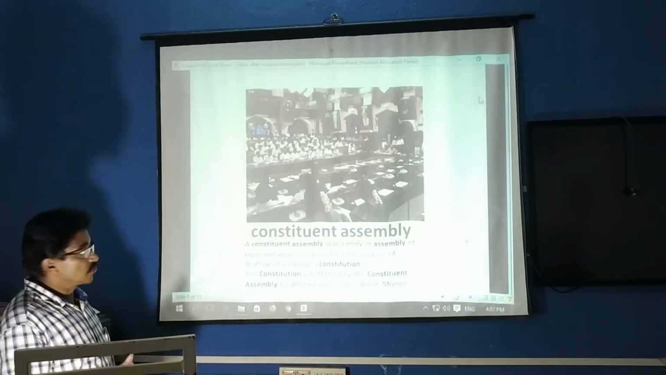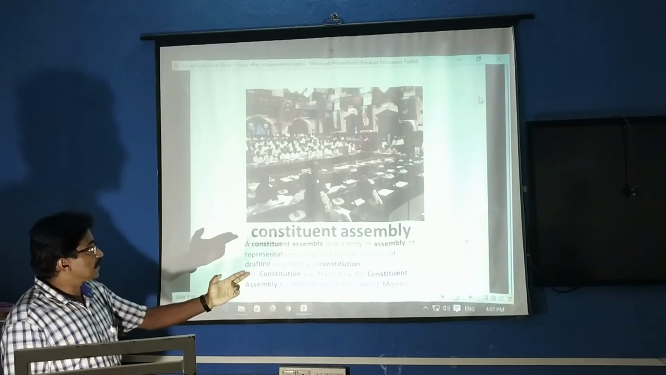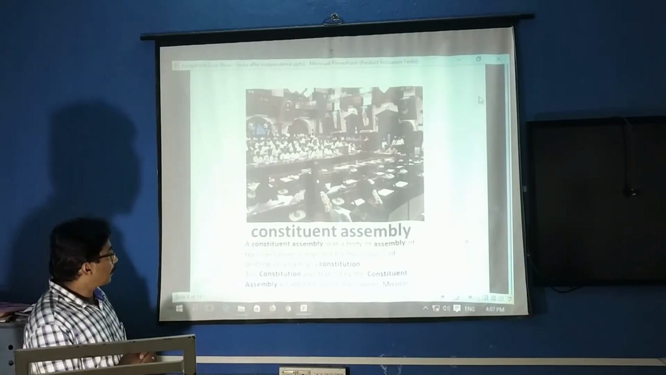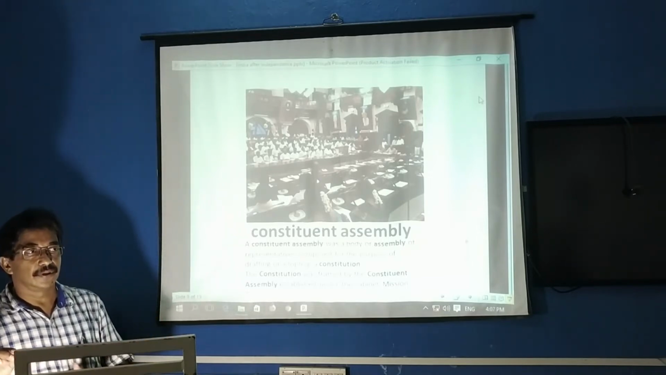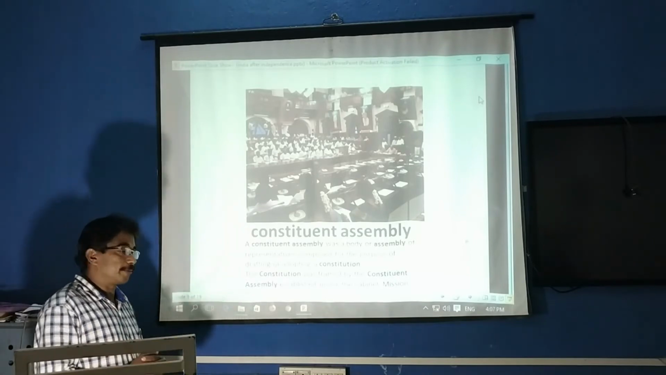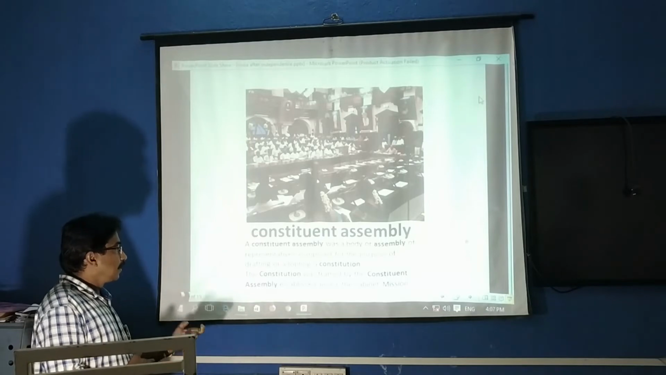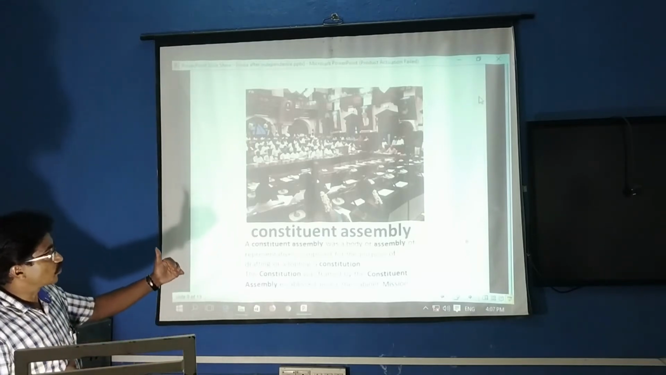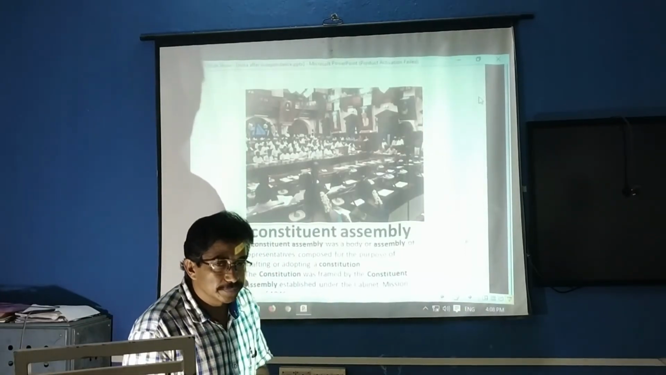So this is the Constituent Assembly. We discussed that one. The Constituent Assembly was a body of representatives composed for the purpose of drafting or adopting a constitution. The Constitution was framed by the Constituent Assembly established under the Cabinet Mission. This Constituent Assembly framed the Constitution.